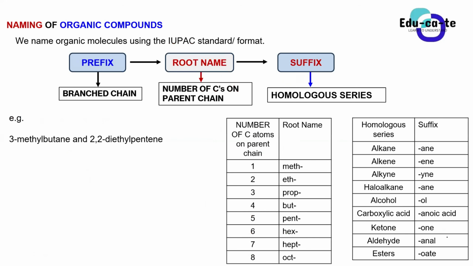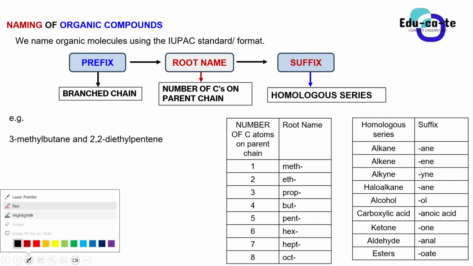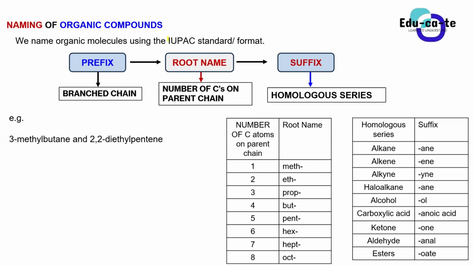So when we are naming organic molecules or organic compounds, we name them using the IUPAC standard. Basically, there's an international standard that we use to name these. It's known as the International Union of Pure and Applied Chemistry. IUPAC is just an institution that decides on the names that are to be used for organic molecules.